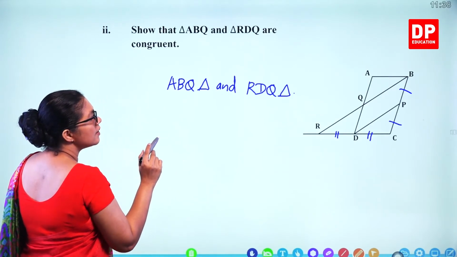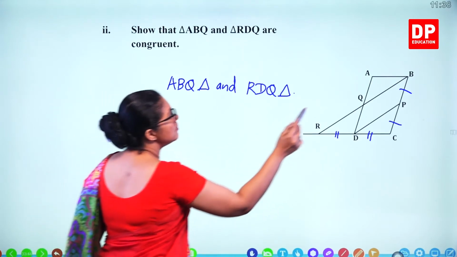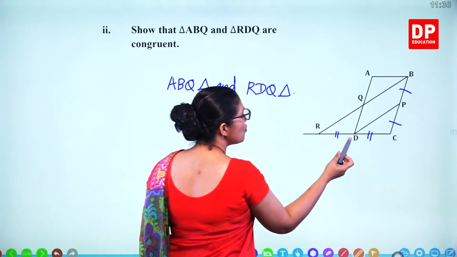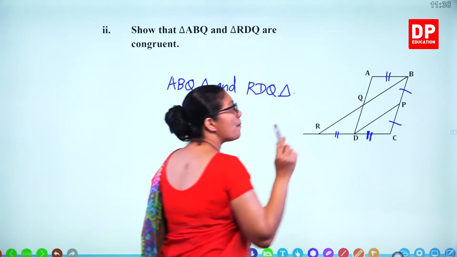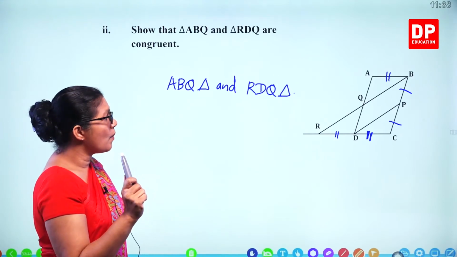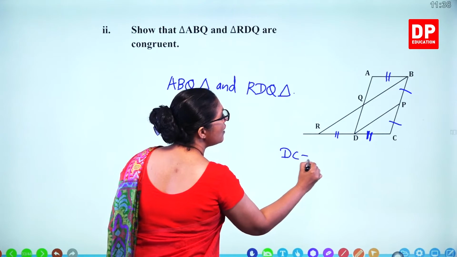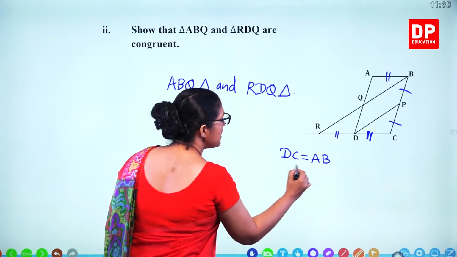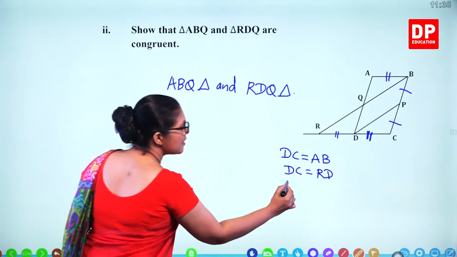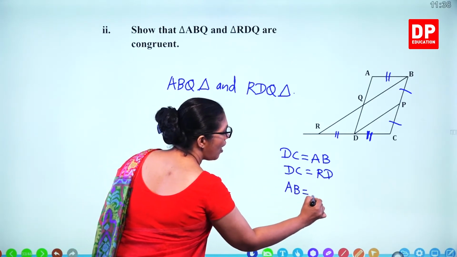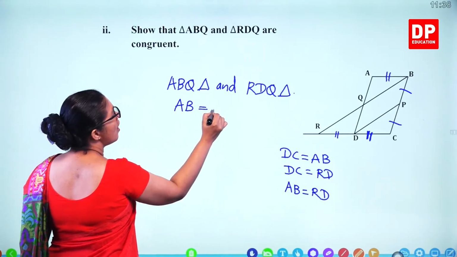Now can you see this length is equal to this one. Opposite sides of a parallelogram are equal. So we can say DC is equal to AB and DC is equal to RD. What can you say about this? AB is equal to RD. So that's one point.